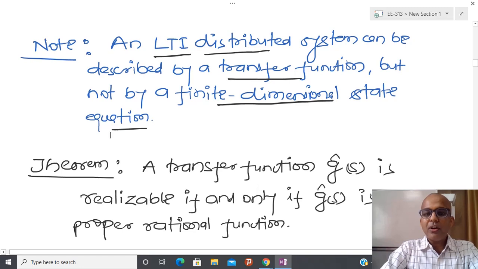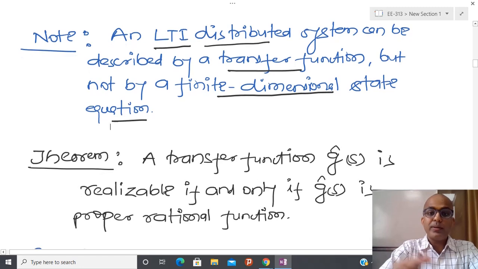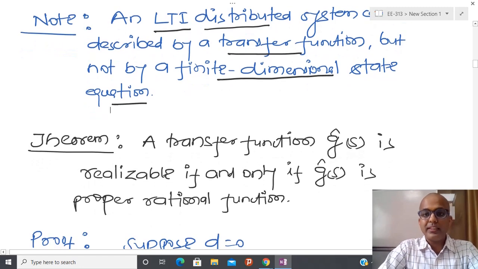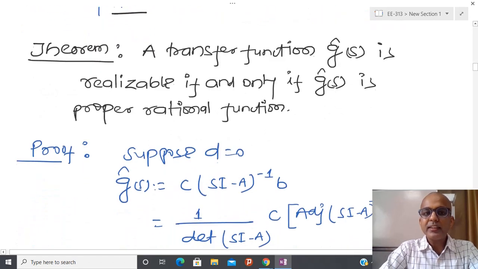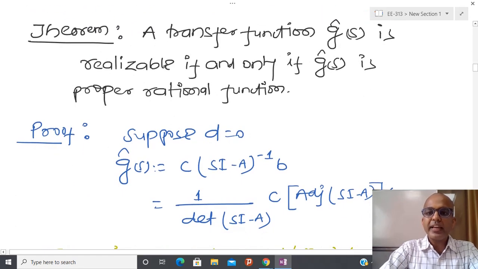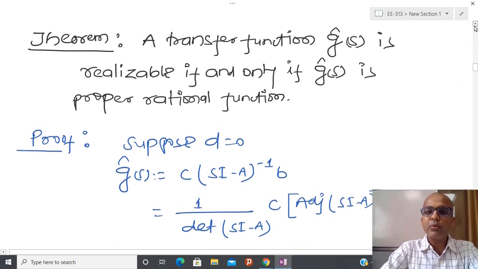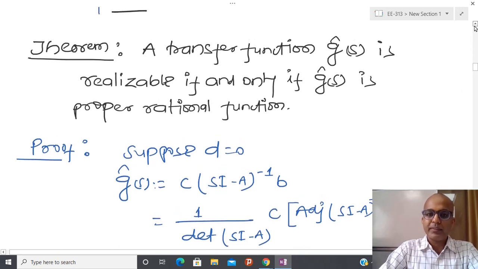And now you can see that, obviously, whatever I am talking about is only in the context of linear systems. Now let us see one kind of theorem. Theorem means we are going to give some kind of guarantee.